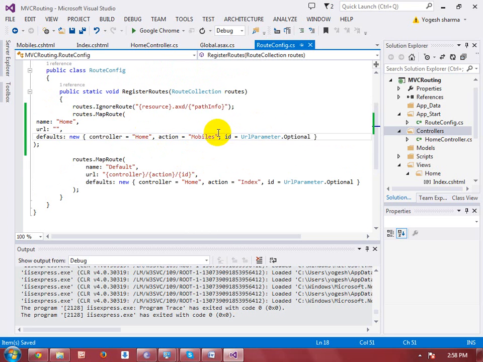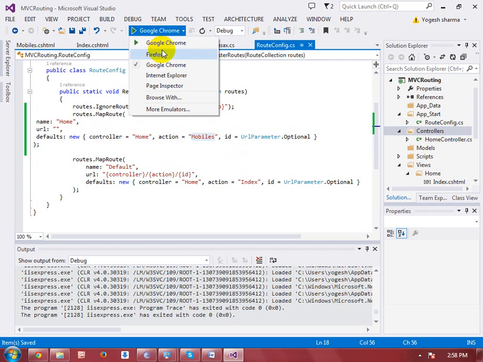This works like in ASP.NET Web Form, where we set a particular page as a startup page. I'm doing the same thing over here. I'm not passing any URL. When you do not pass any URL and are just writing the domain name, then the home controller and mobiles action will be called. Let me execute.